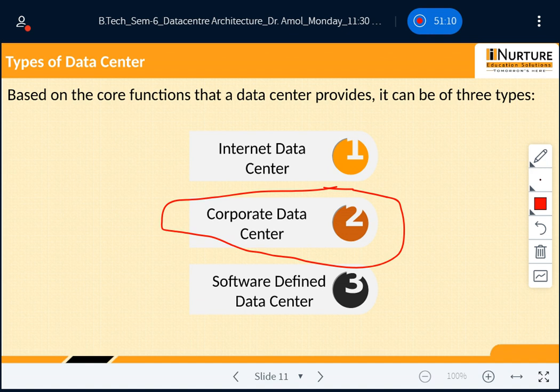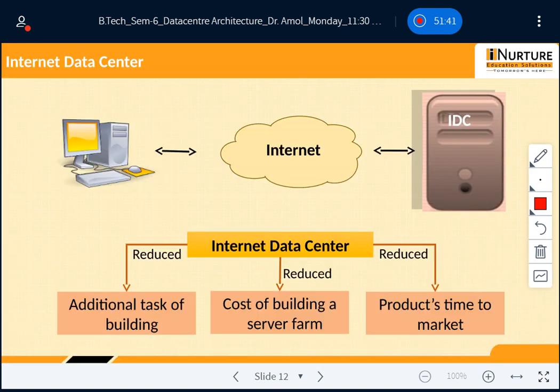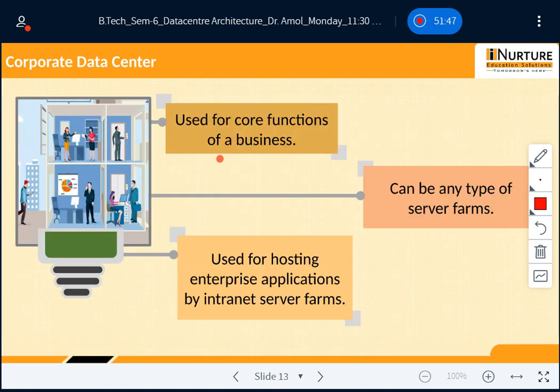As an example, the data center is supported by all three types of server farm and is connected to the enterprise network. So a corporate data center can support all three types of server farm. They are typically used for supporting an intranet server farm hosting enterprise applications. So here certain things are given in terms of the corporate data center: it is used for core business functions, it can support any type of server farm, and it is used for hosting enterprise applications by the intranet server farm.